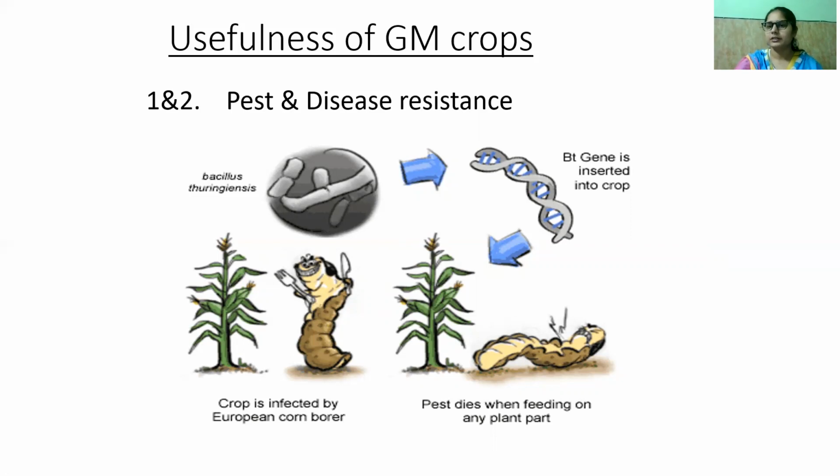The pest or the disease bacteria will die before it causes any effect on the food crop, on the cotton plant.